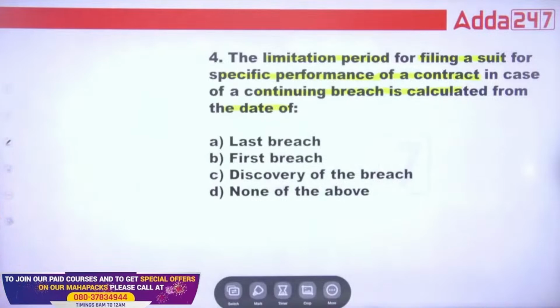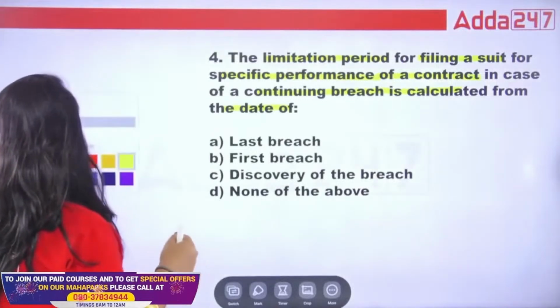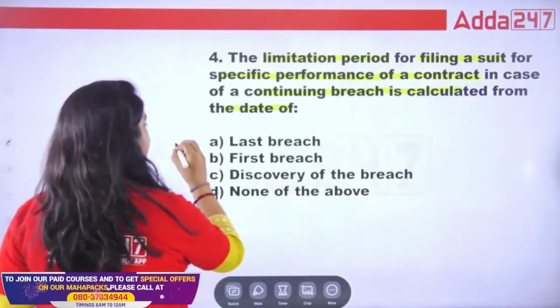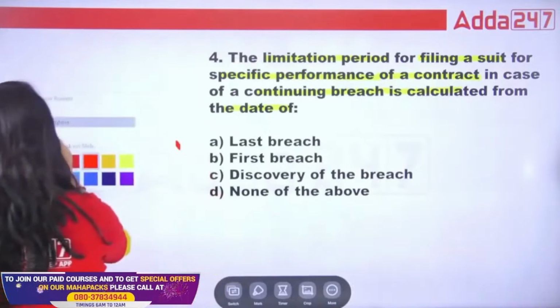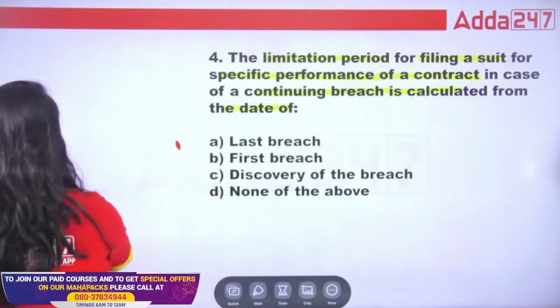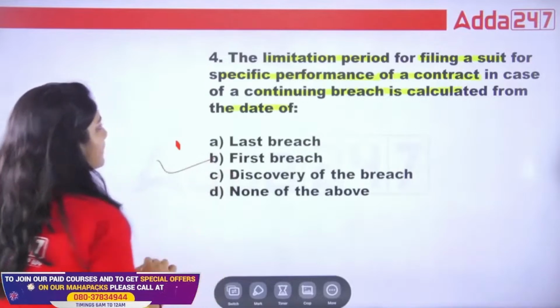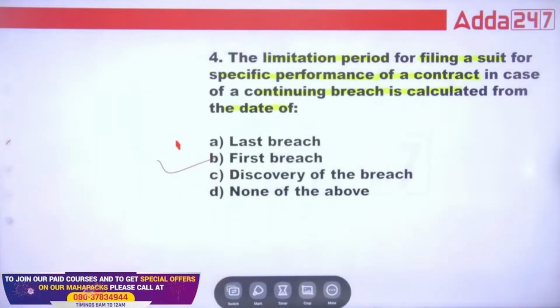The limitation period for filing a suit for specific performance of the contract in which the continuing breach is going on will be calculated from the first breach. So the fourth one, B, is the right answer.